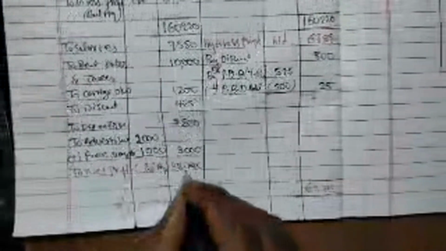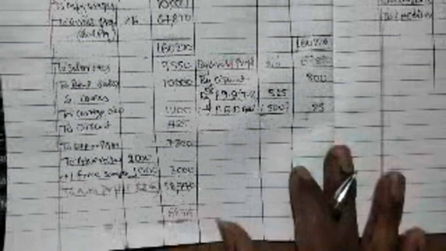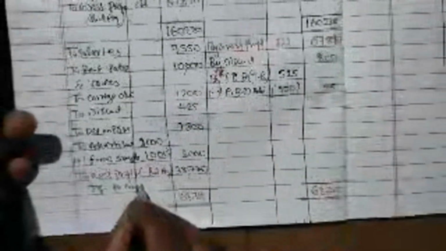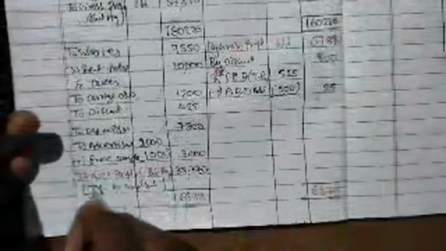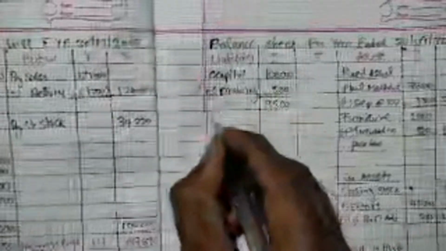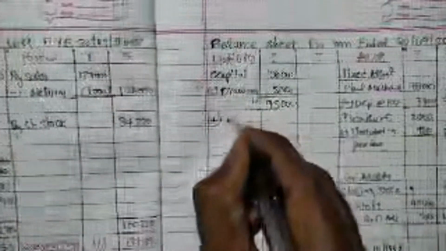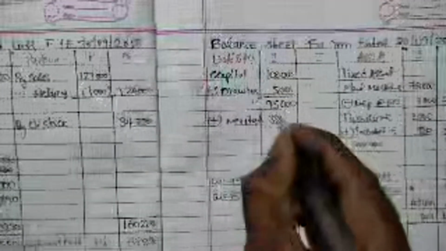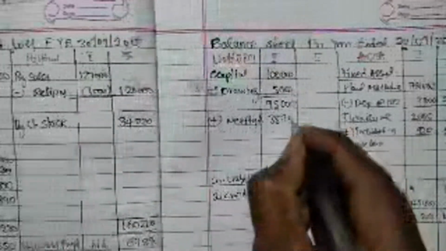38,740, right? So now you can see this will be transferred to capital account. So transfer to capital we will write, and now go to the balance sheet. There you add net profit 38,740.